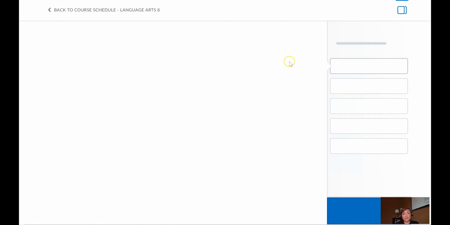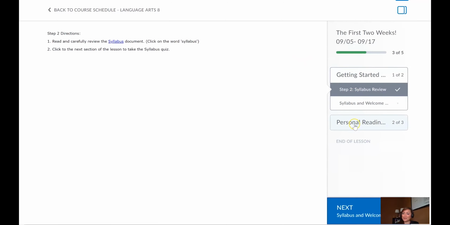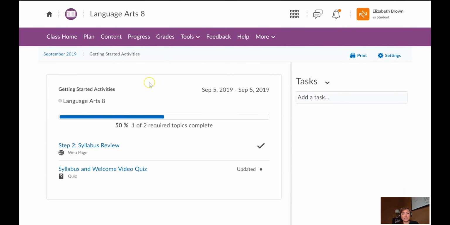I'll be able to see, once it loads, my progress through that activity, and then I will be able to click back and forth to get to the next parts of the activity, okay, or the next parts of the lesson. It's also going to show me my progress through the lesson, what I've completed out of what's there for me to see, okay. And actually, it looks like it even brings up the next day's lesson, but you don't have to do that. Okay, so back to the course schedule, back to the lesson itself.